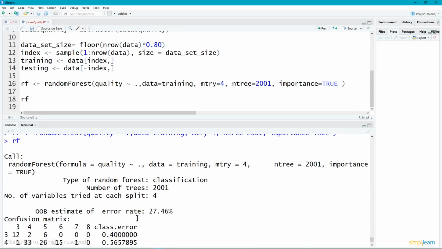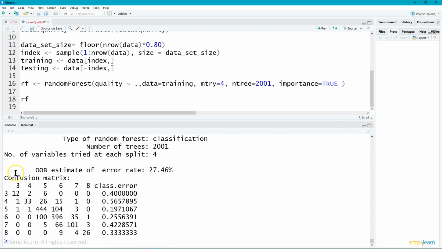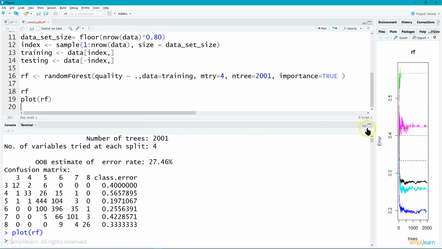And you'll see that the random forest does a nice job. You can see right here it has our data equals training. It basically goes over everything we talked about. And you come down here and it has a confusion matrix, which is nice. We always like our confusion matrix when we're talking to our shareholders and explaining what the data comes out with and how it trains. And we can go ahead and plot our RF. Let's see what that looks like.